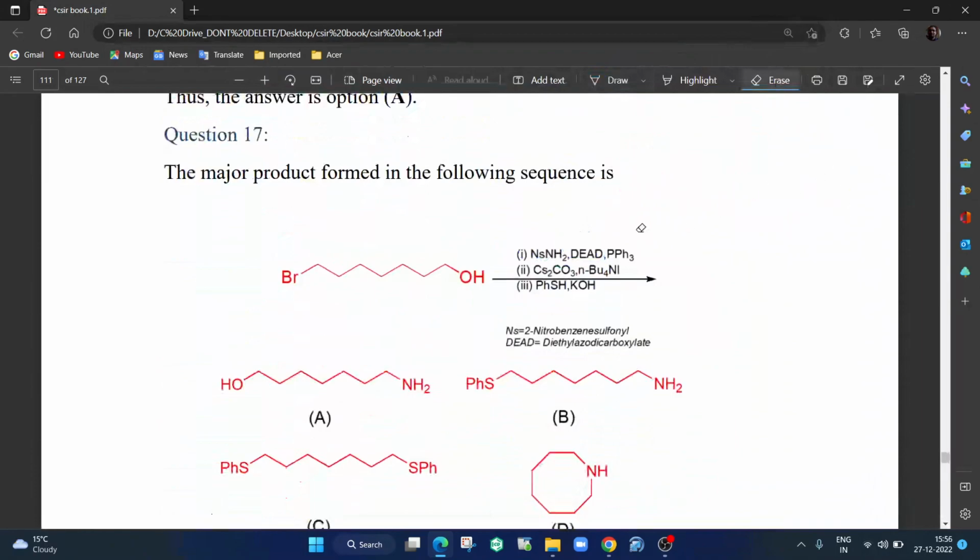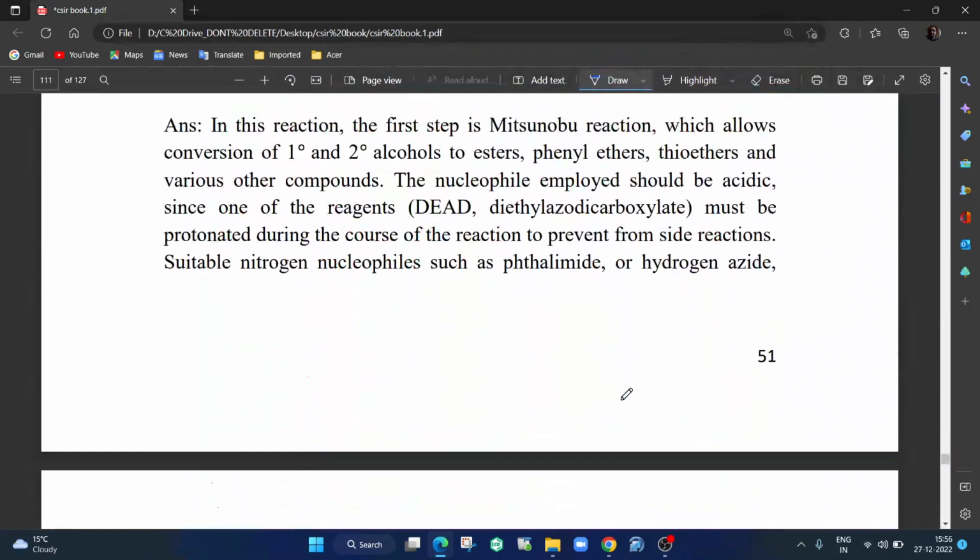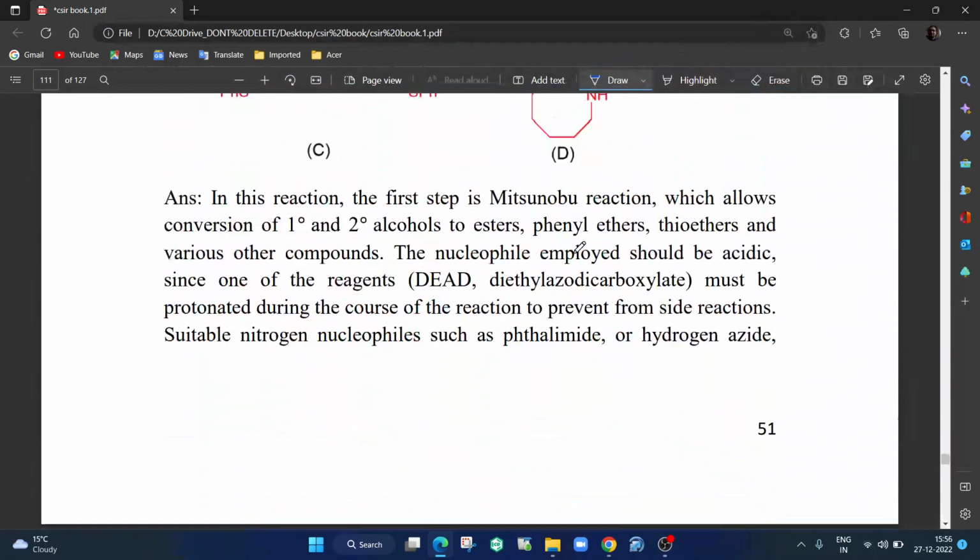Very reliable reaction. I have done it many times, it never fails, okay. So DEAD or DIAD, and then you are having PPh3. So the first step very clearly is your Mitsunobu reaction. Let's understand, and then it asks what product is formed. So in the Mitsunobu reaction, I have put great details. Let's read every bit of it, okay.